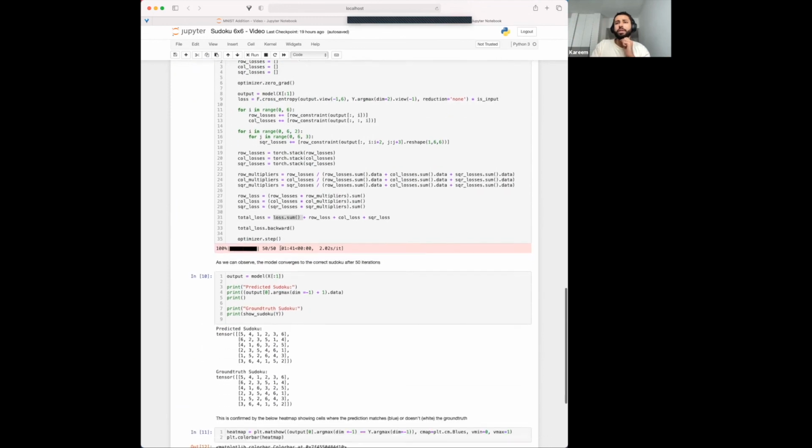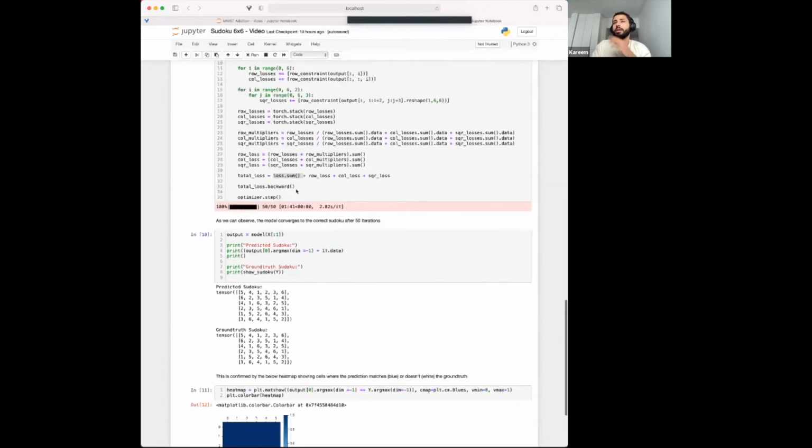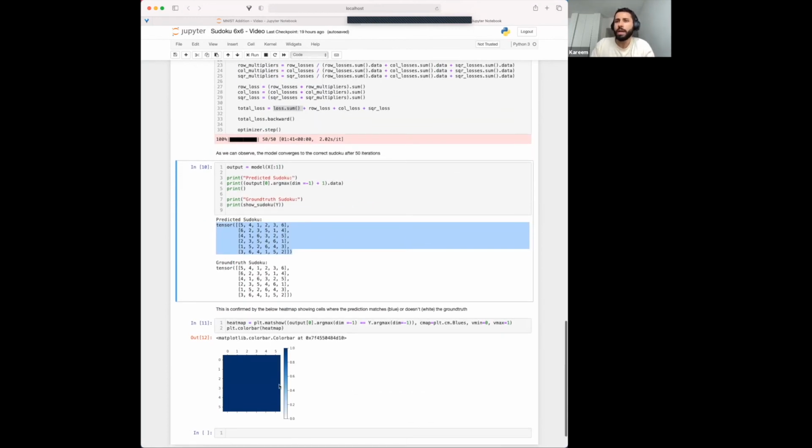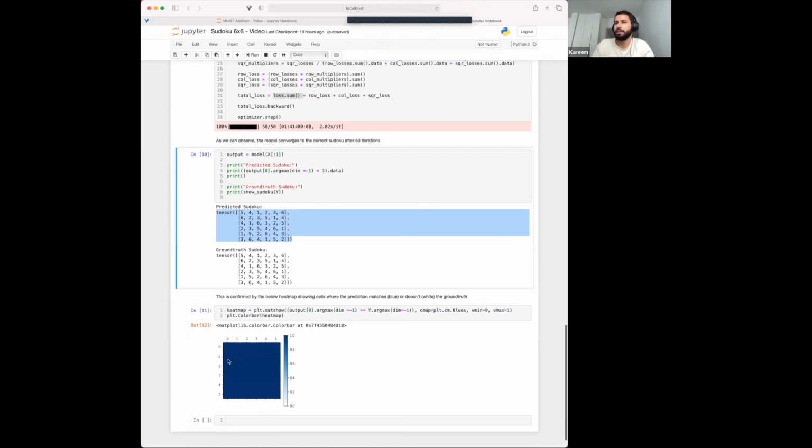If we go to the end, we now see that after training the model for 50 iterations, we get a valid Sudoku. In fact, it matches exactly the ground truth Sudoku that we're given as a label. This is further confirmed by this heat map, which shows 1 where we match the ground truth and 0 where we don't match the ground truth. And you find that all the cells here are colored in blue, which corresponds to 1.